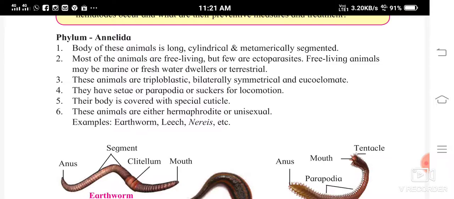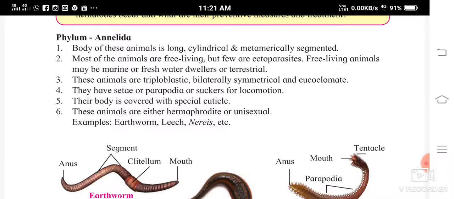The free living ones can live in the sea, that is salted water, or in rivers and lakes, that is freshwater dwellers, or be terrestrial. These animals are triploblastic, bilaterally symmetrical and eucoelomate. They have a true coelom.